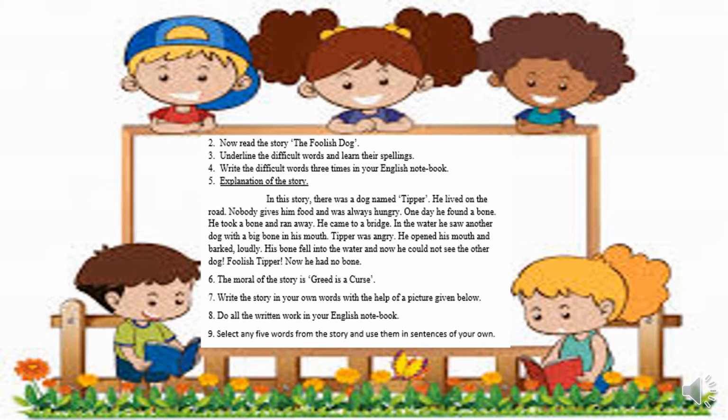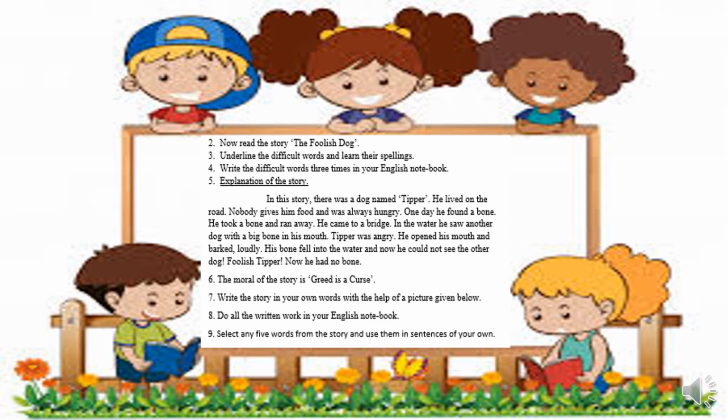As I told you in the beginning of this unit, there was an activity. In that activity, I told you when light falls on a bright smooth surface, you can see your own reflection in that surface. Same is the case with this poor Tipper. When he came to a river, holding the bone in his mouth, he saw his own reflection.